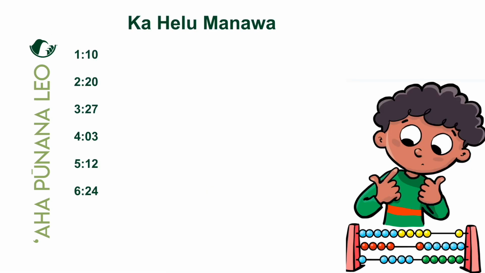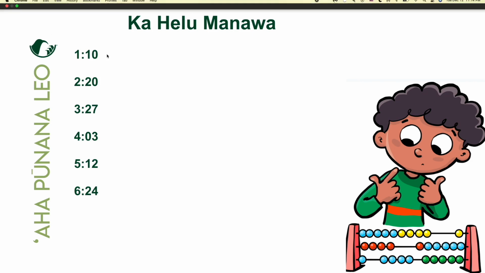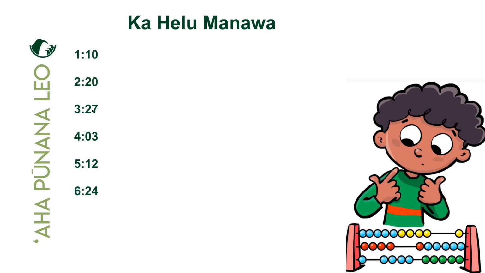Okay. So now we're back to an amount of time or minutes past a certain hour, but it's not on the quarter. So we have 10 minutes past, 20 minutes past, 27, kolu, umikumalua, iwakalua kumaha. Right? So this is the amount that goes in the place of hapaha, or hapalua, as we saw earlier.